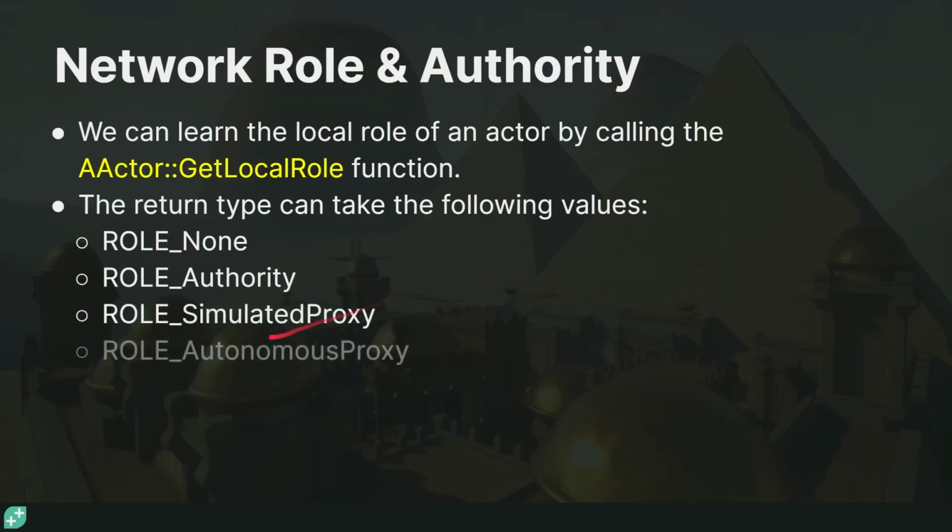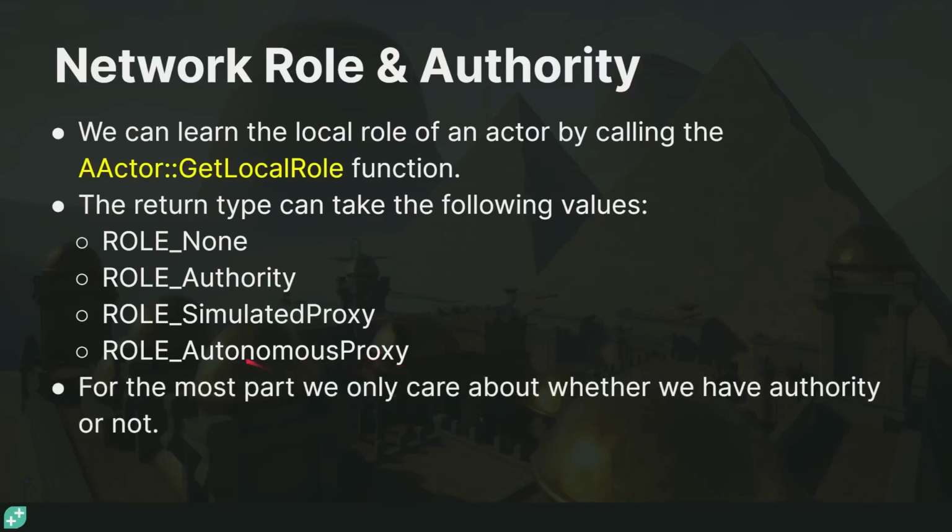And then we have the simulated proxy and the autonomous proxy. So these are both proxies that are on the clients, but they have some differences. The simulated proxy is controlled entirely by an authoritative actor that's on the server. Most actors in a network game that are on the client will be a simulated proxy. An autonomous proxy is reserved for actors that are controlled by the player, like the pawn that the player is controlling. These have a little bit more control over the actor, so that's what separates simulated proxy and autonomous proxy.